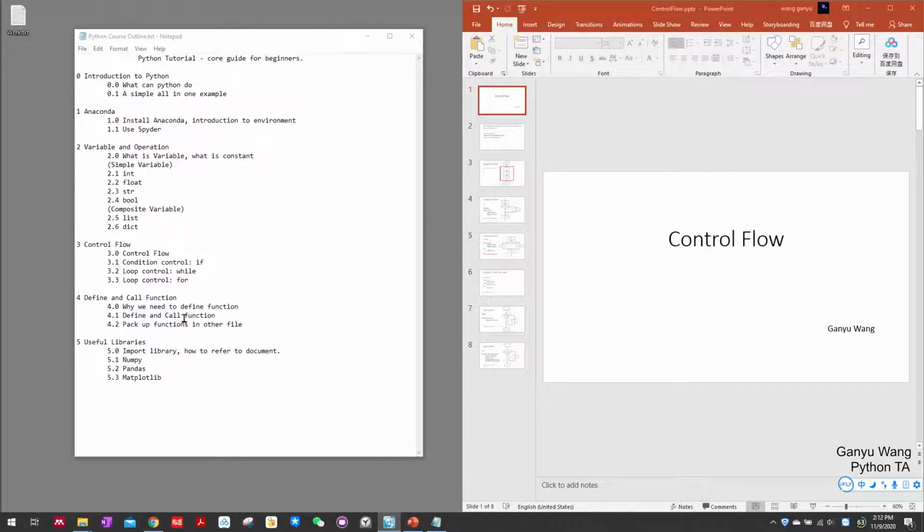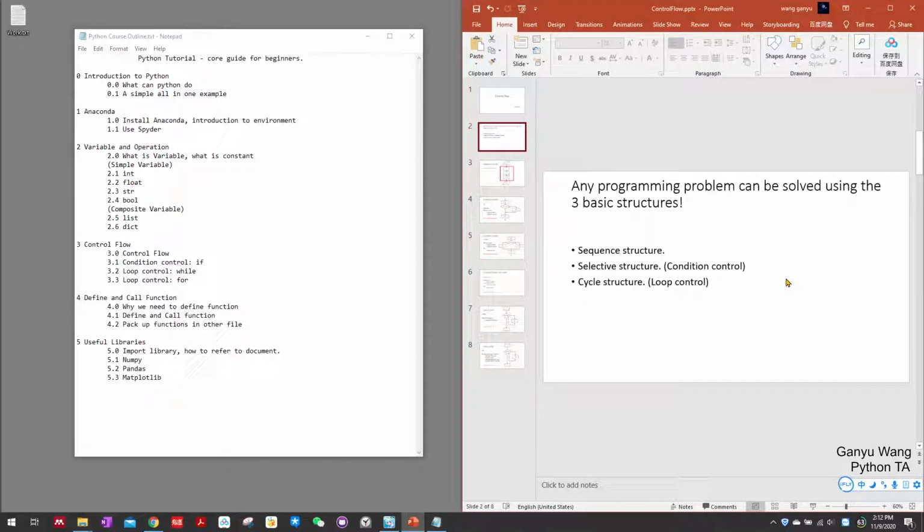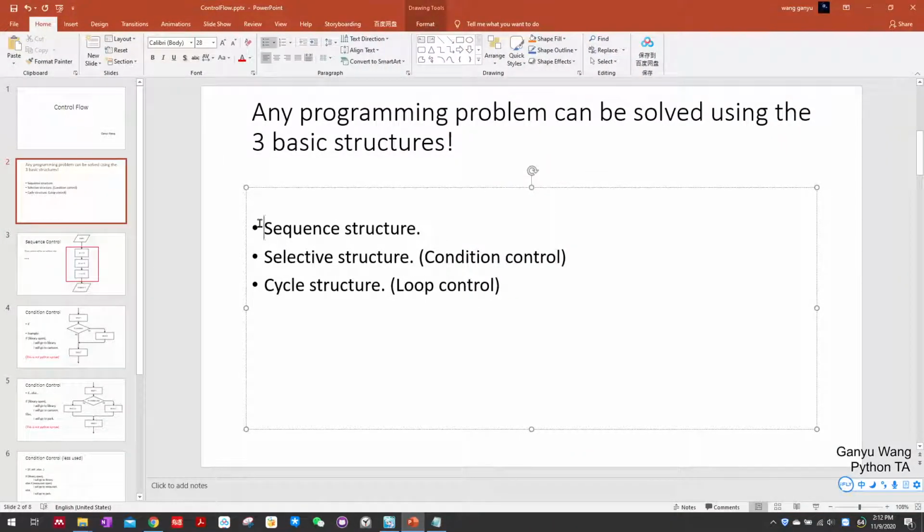In today's class, we are going to talk about control flow. According to the theory of structural programming, any problem can be solved using three basic structures. These three structures are sequence structures, selective structures, and cycle structures. The latter two can also be called condition control and loop control.